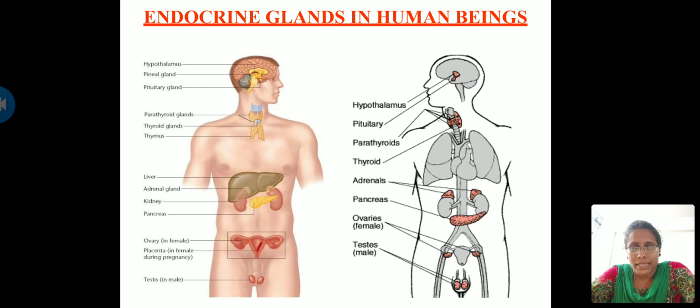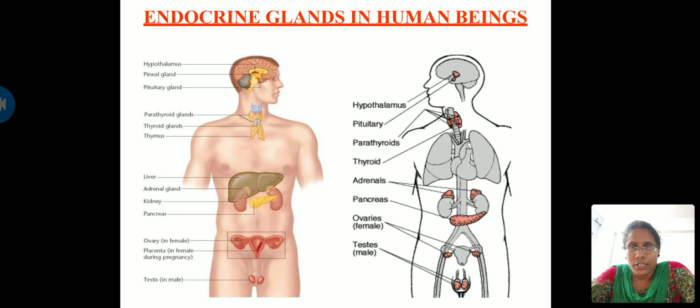So what is gigantism? Gigant, it is bigger. Over secretion of growth hormone by the pituitary gland leads to a condition called gigantism. And dwarfism is the hyposecretion, lesser secretion of growth hormone. Gigantism is very, very tall and dwarfism means very, very short. Lilliputs, you say. There is one more condition called acromegaly.